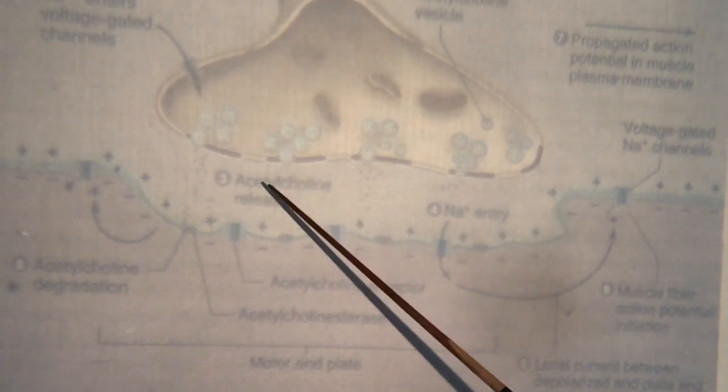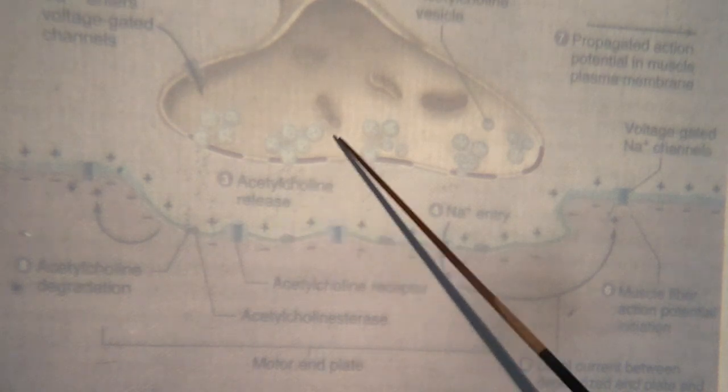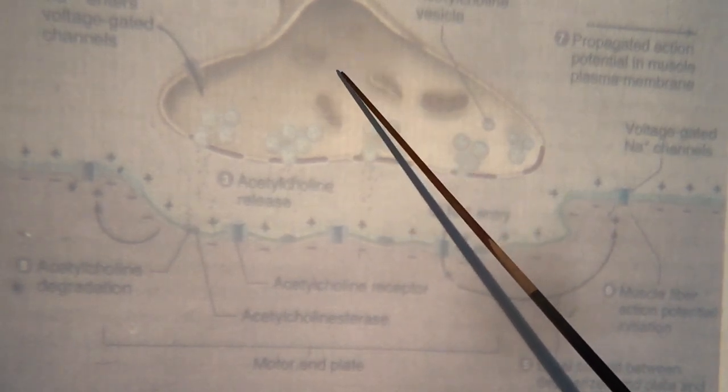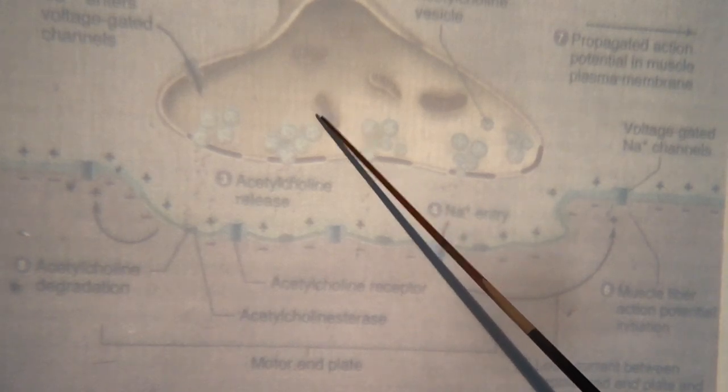So this is the release of acetylcholine from the motor nerve terminal when the action potential or nerve impulse reaches the nerve terminal.